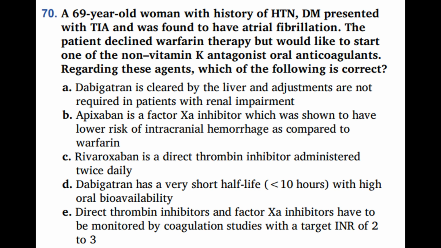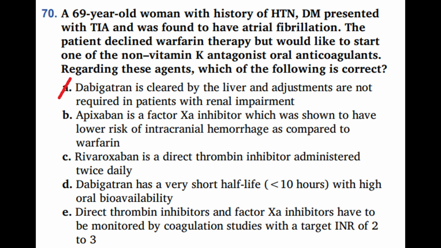Option A. Dabigatran is cleared by the liver and adjustments are not required in patients with renal impairment, and that's wrong. Remember we said Dabigatran is 80% cleared by the kidneys and not just the liver, and those adjustments are required in renal impairment. In fact, it is contraindicated in severe renal failure, that is, a creatinine clearance of less than 15 ml per minute.